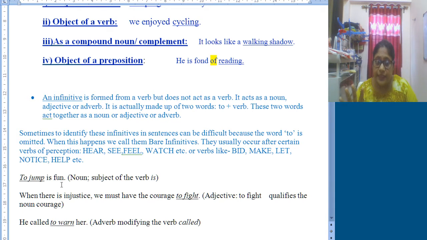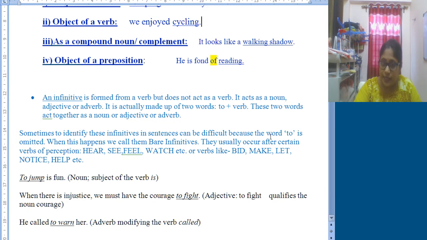To fight is again an infinitive and it works as an adjective. Now next one: he called to warn her. Now to warn is actually working as a modifier of the verb called, and here we find it as an adverb.